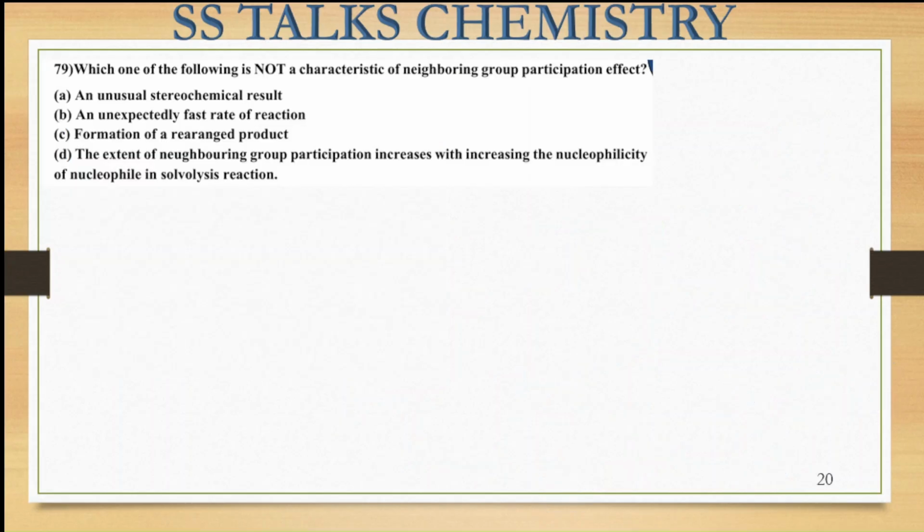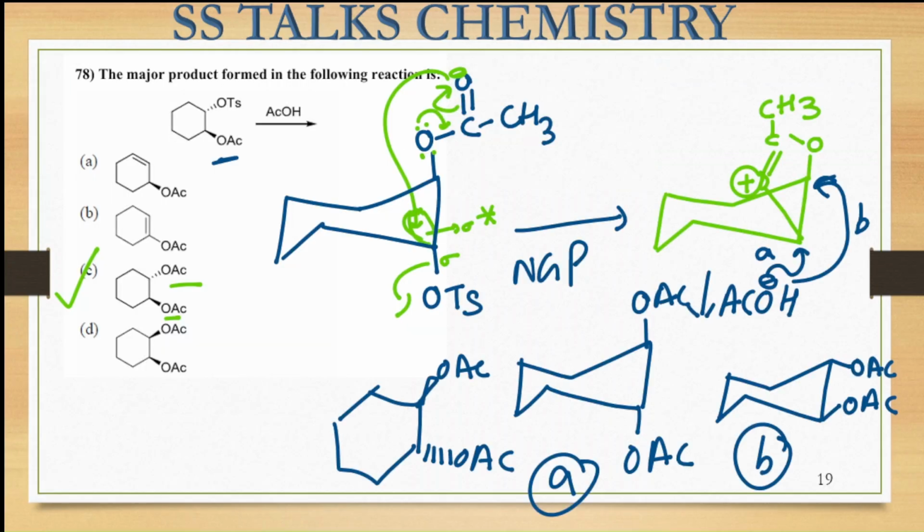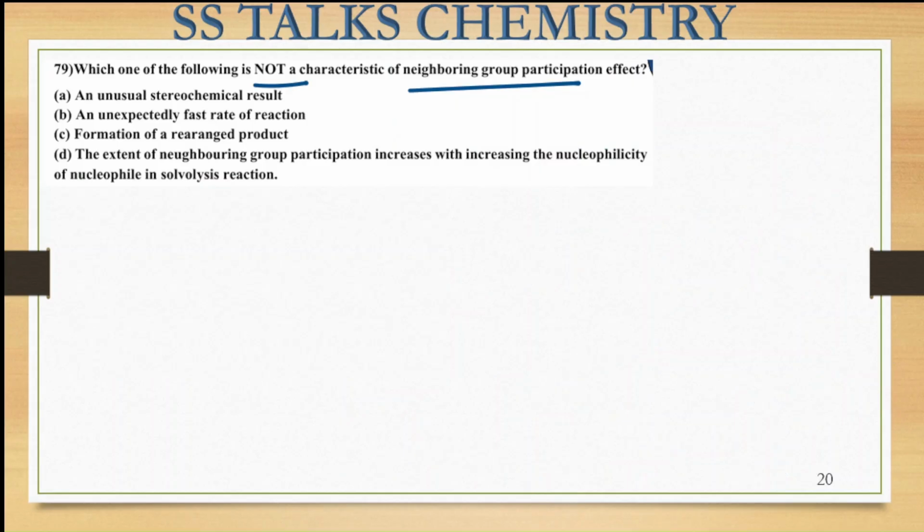Now let us move on to the next question. It is a statement-based question, which says: which of the following is not a characteristic of the neighboring group participation effect? You have seen that in the NGP effect that was being shown over here, right? So among the statements we have to predict which one is not the correct one.